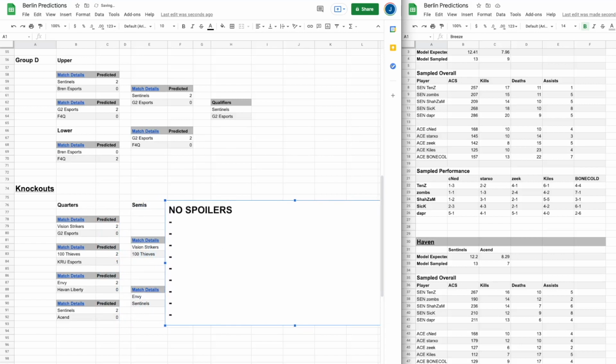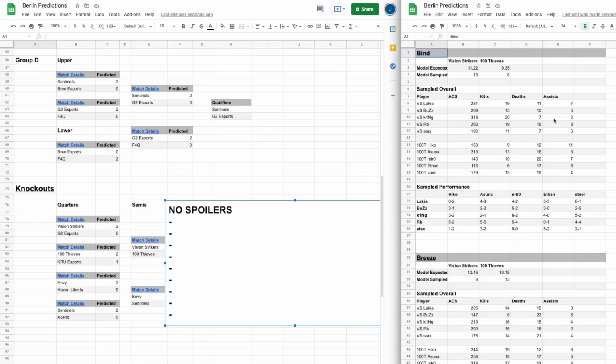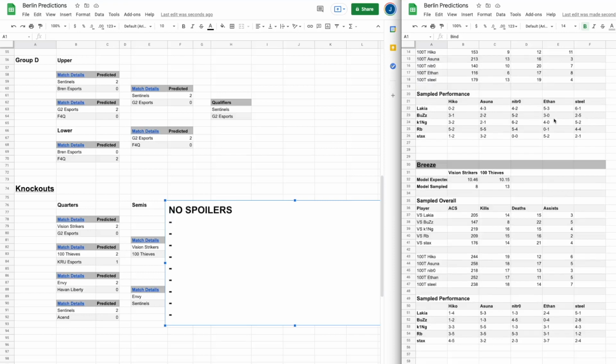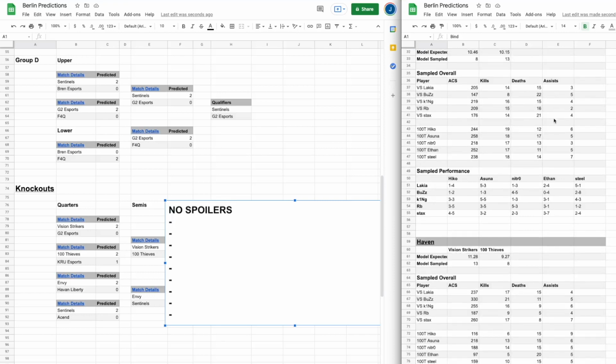Moving on to the semis, Vision Strikers wins map 1 with a great performance from King. 100 Thieves unsurprisingly bounces back, winning map 2, but unfortunately for them, they cannot complete their second comeback and fall in a map 3 to a great performance by Buzz. Surprisingly, Ethan has a very rough game 3.